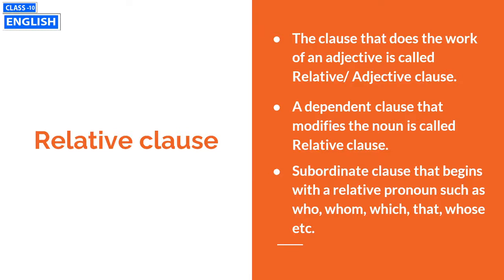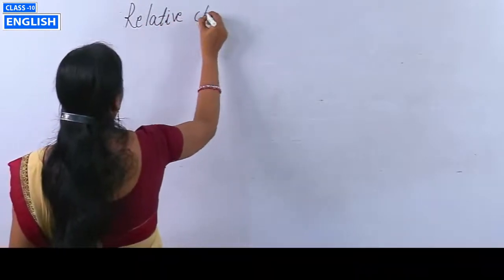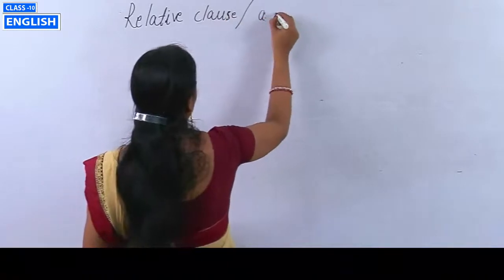And the third one, a subordinate clause that begins with a relative pronoun such as who, whom, which, that, whose, etc. Okay students, take for example, relative clause or adjective clause.